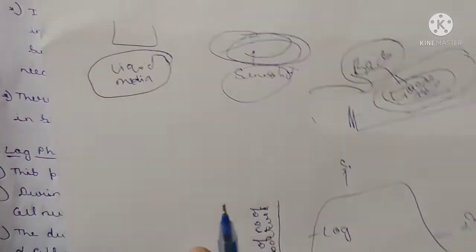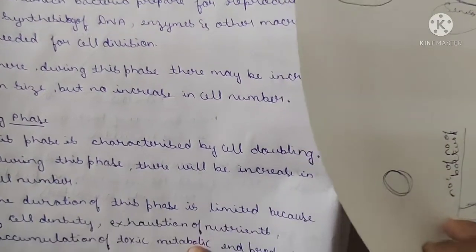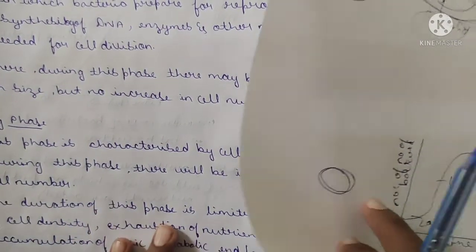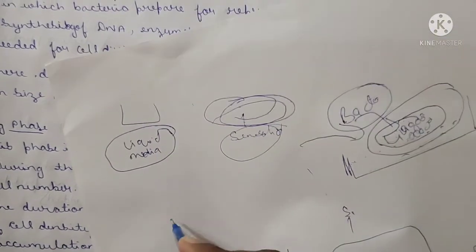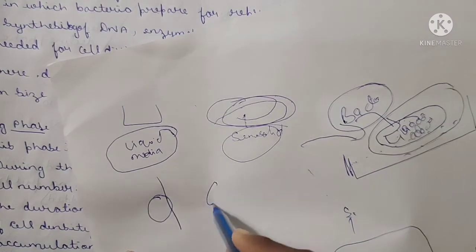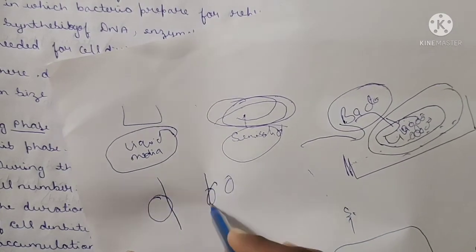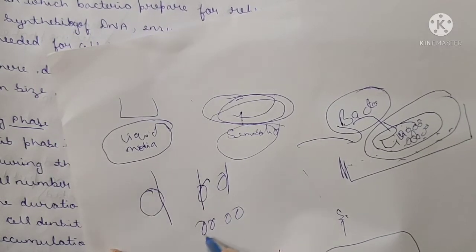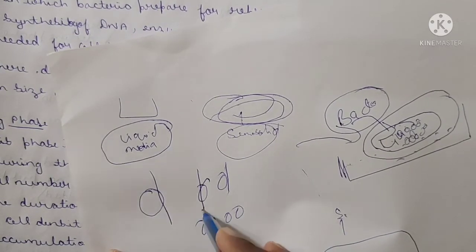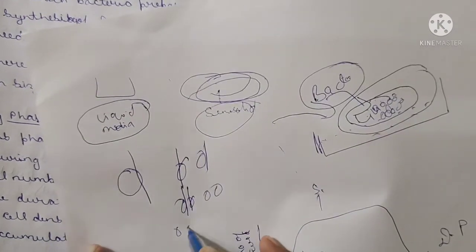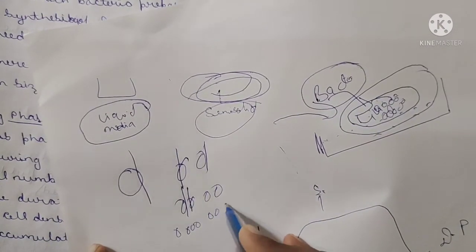Next we move across to the log phase. Log phase is also known as the division phase. Here the phase is characterized by cell doubling. Cells start doubling in number. See here, it is one cell, it becomes 2 cells. Now these 2 become 1, 2, 3, 4 cells. Now from these 4 they again divide into 1, 2, 3, 4, 1, 2, 3, 4.